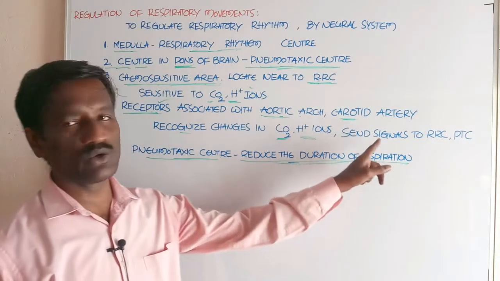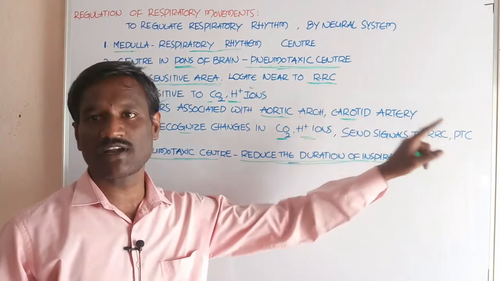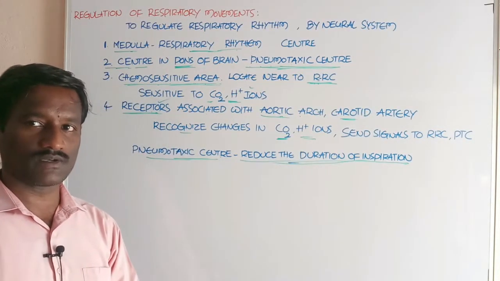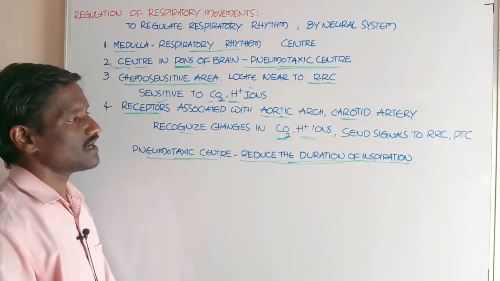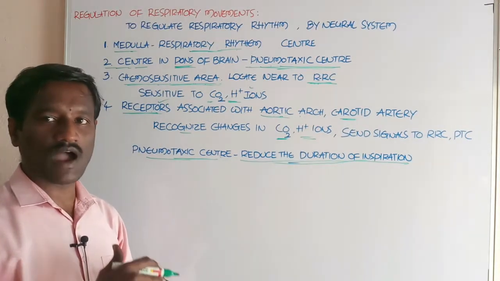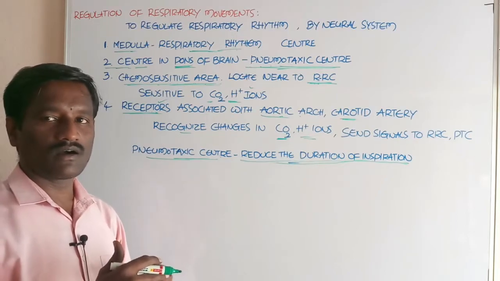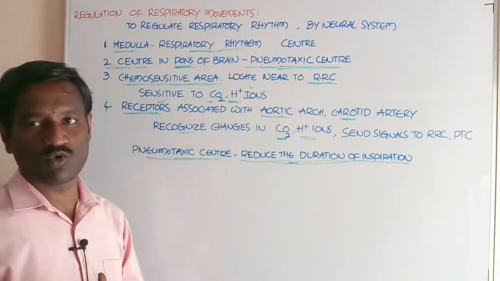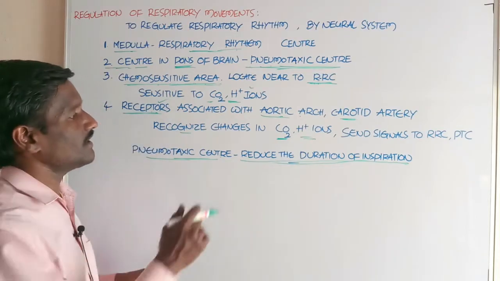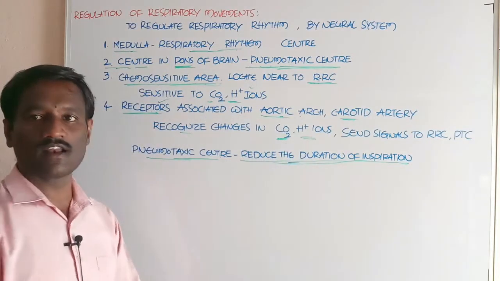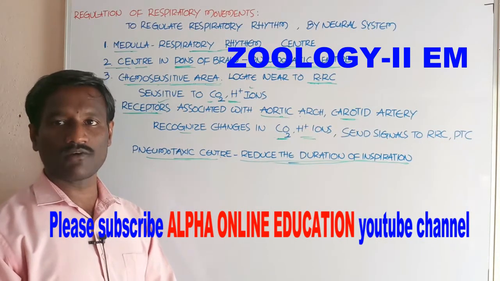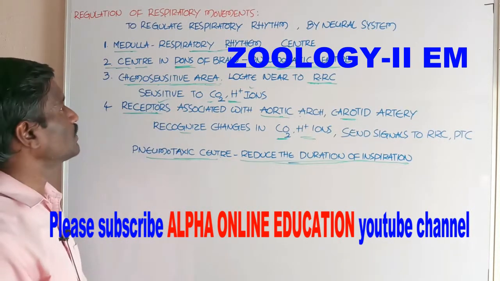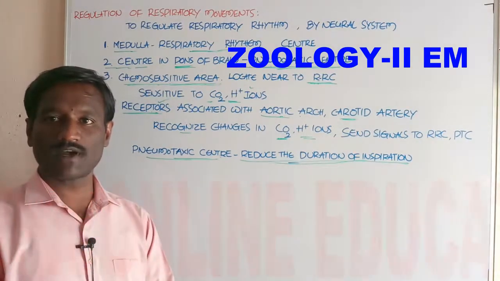Signals are sent to the respiratory rhythm center and the pneumotaxic center in the pons, which increase and alter the respiratory movements, and finally these substances are eliminated from the body. Okay, students, this is about the regulation of respiratory movements.